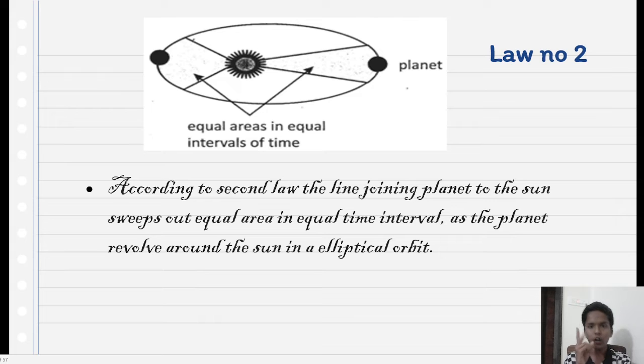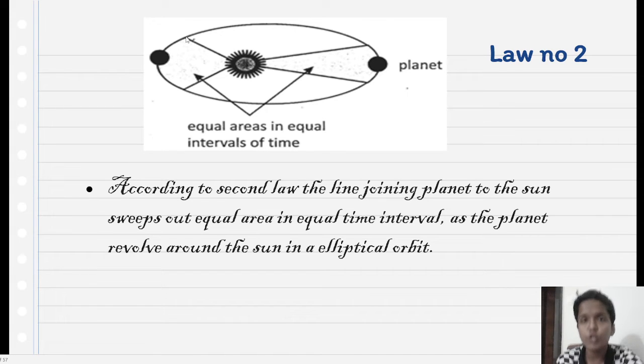According to the second law, the line joining the planet to the sun sweeps out equal areas in equal time intervals, as the planet revolves around the sun in an elliptical orbit. I told you that the sun is a focus. First, the planet Earth is here, and the time taken by it to complete...